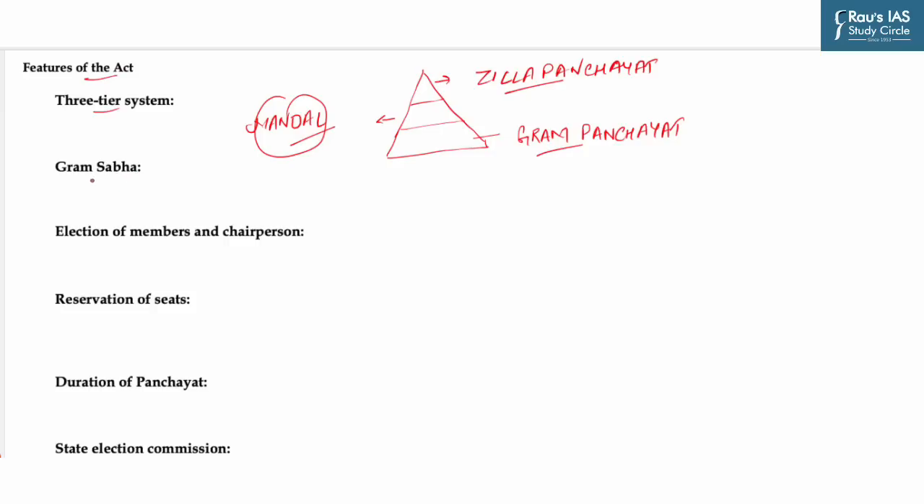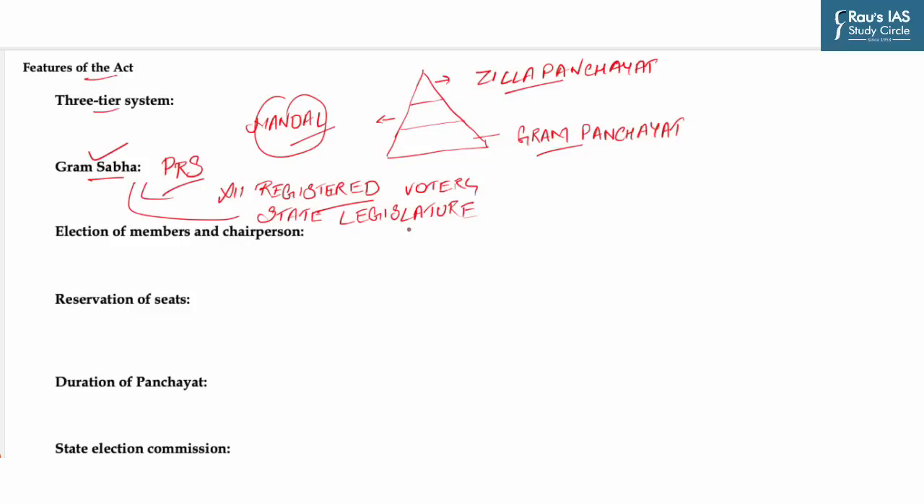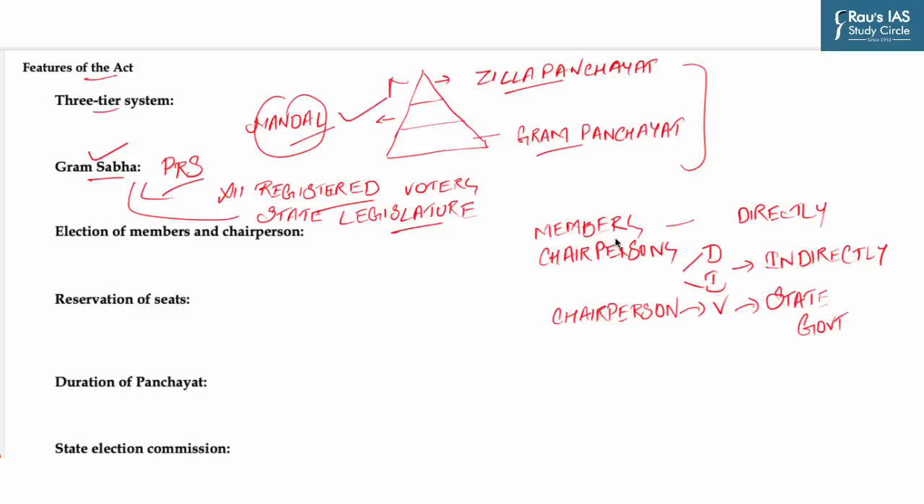Now, the next is that Gram Sabha is the primary body of the Panchayati Raj system. Basically, Gram Sabha is a village assembly made up of all the registered voters in the Panchayat's jurisdiction. It will exercise powers and perform such functions as determined by the state legislature. Now, the members at all the levels of Panchayati Raj are elected directly, and the chairpersons at the intermediate and district levels are elected indirectly, that is, from the elected members. And at the village level, the chairperson is elected as determined by the state government. So this is all about election of members and chairperson.